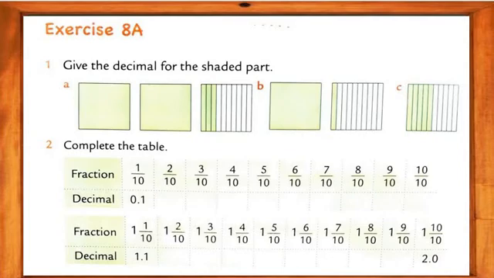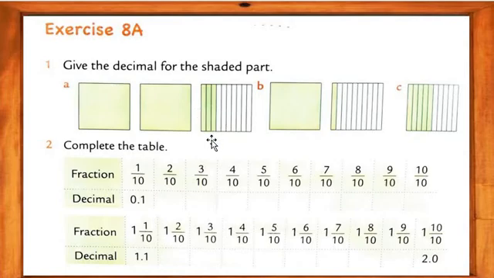So it's very easy for us, my dear students. Exercise number 8A, question number 1: give the decimal for the shaded part. So first, my dear students, 2 is shaded, so we put the 2. Okay, and then see here, there are 10 parts. How many parts are shaded?